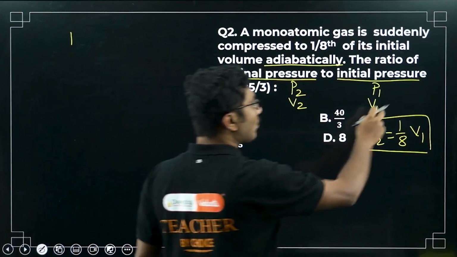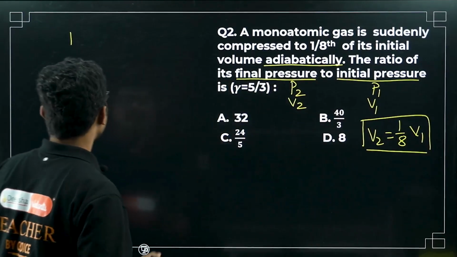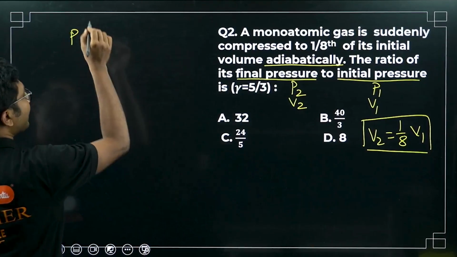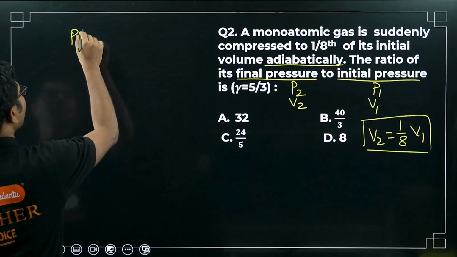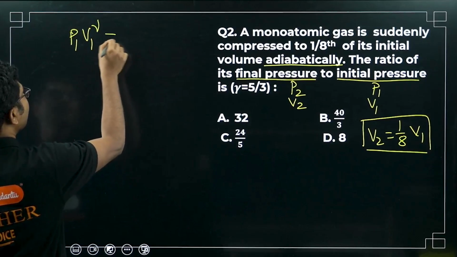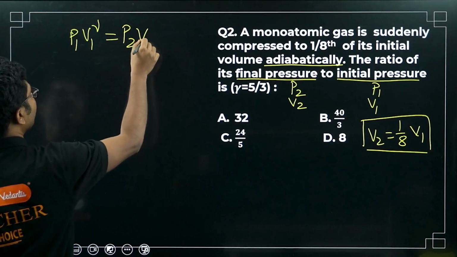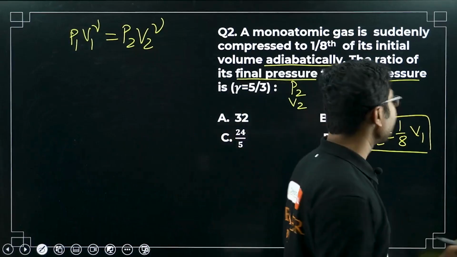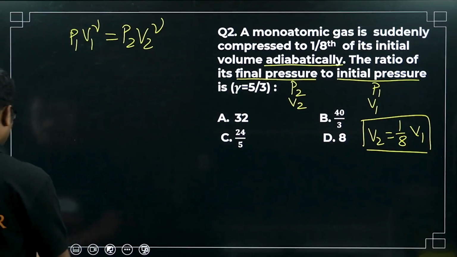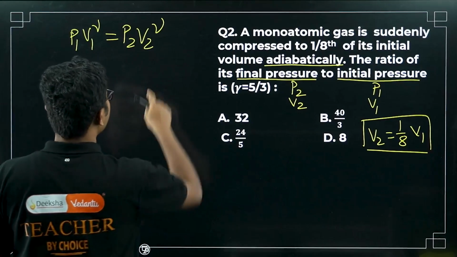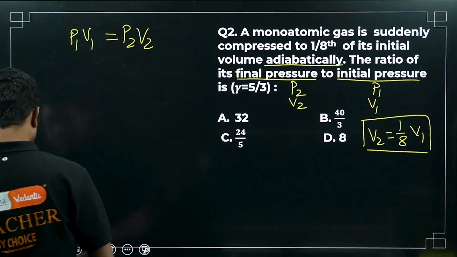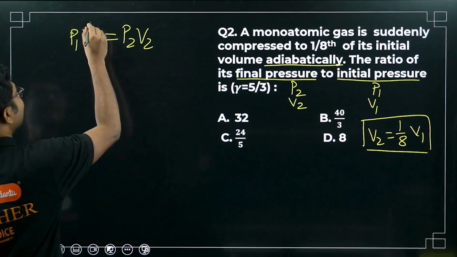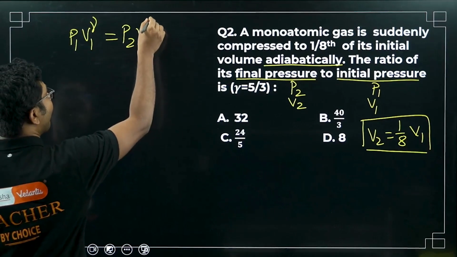So V2 will be 1/8 of V1, right? So now we know that adiabatic process means P1 V1 to the power gamma is equal to P2 V2 to the power gamma. So be careful, because it's adiabatic process, PV to the power gamma is constant, okay? So be careful.